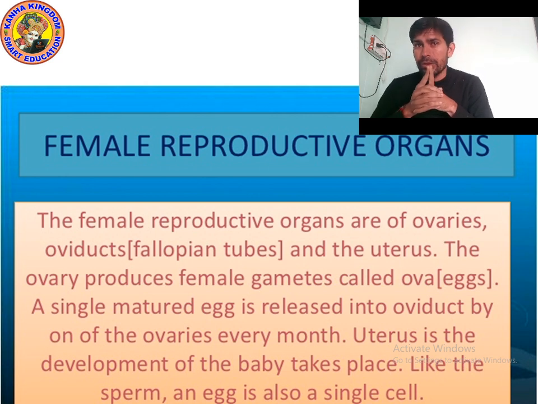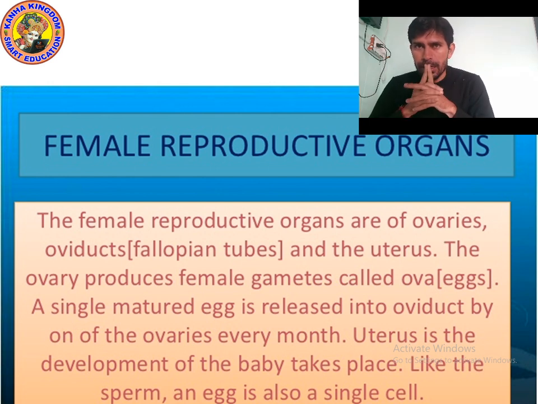When female gametes and male gametes fuse, that is, combine, then after a long fertilization process, a daughter cell is formed. Daughter cell means a new baby is formed.